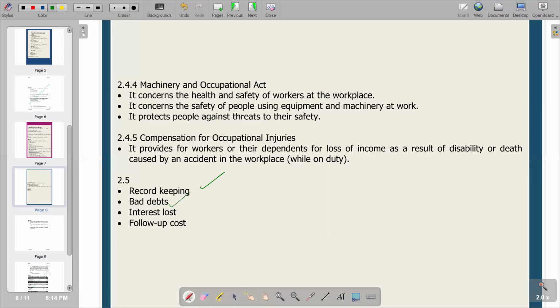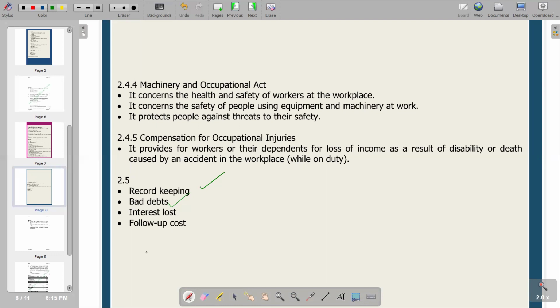And then the bad debts again is exactly the one that we have just explained, that the person is not going to pay back the money. Due to many reasons, we have given examples. Maybe the person has died, so we're not going to recover our money. So it becomes a bad debt, or we can also call it a credit loss. So we also have interest loss. If these people make late payments, remember, as a business we will have our credit term, let's say 30 days, we expect our money in 30 days.